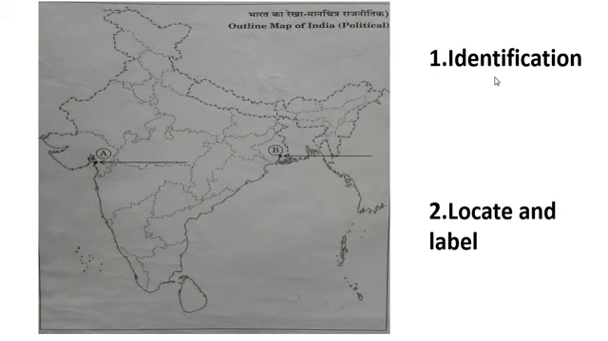This is the identification type. Second is locate and labelling. This locate and labelling question will be given in the question paper, and in this blank space, in these different states of India, cadets will locate and label the related questions which CBSE asks in the question paper. So these are the two types of questions generally asked by CBSE.